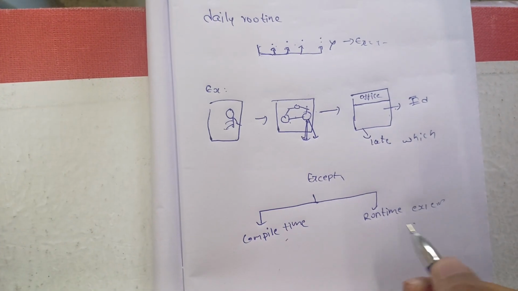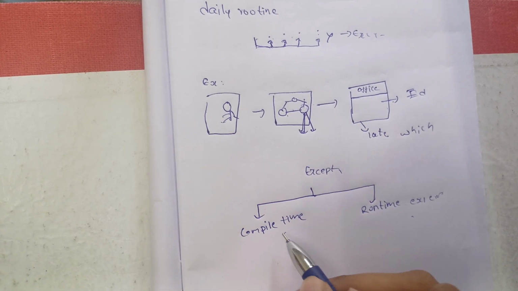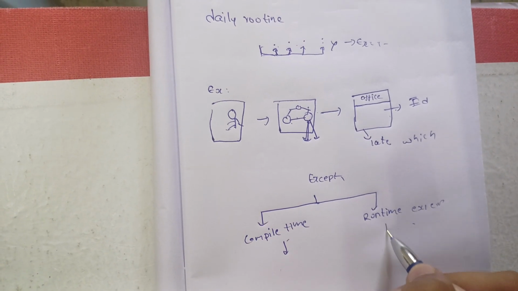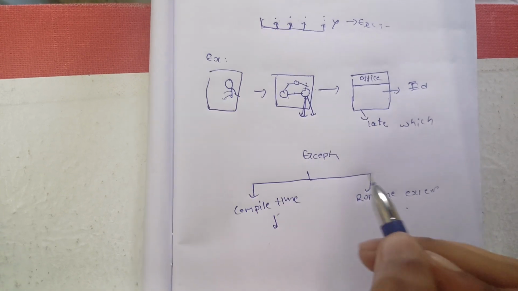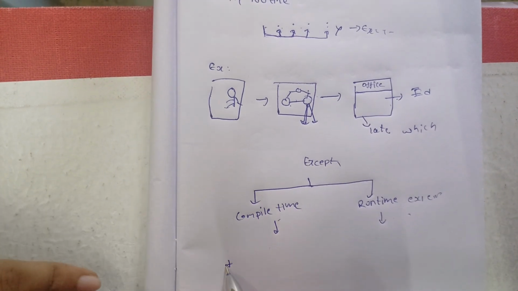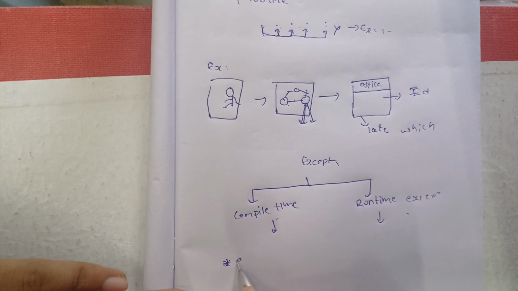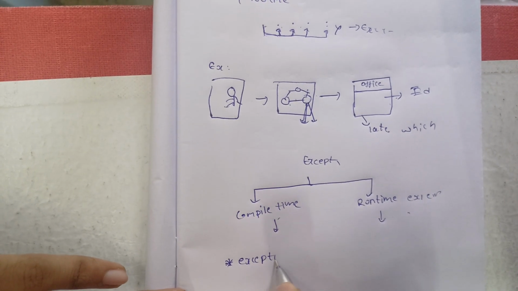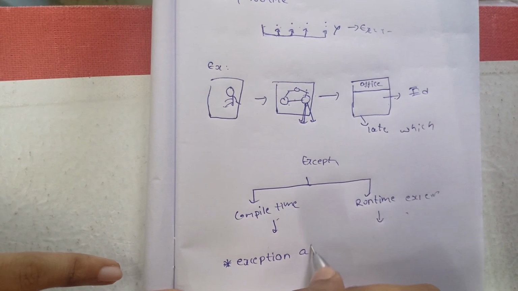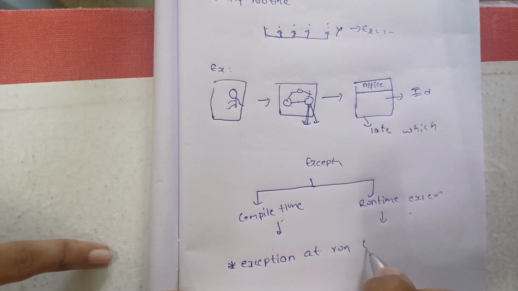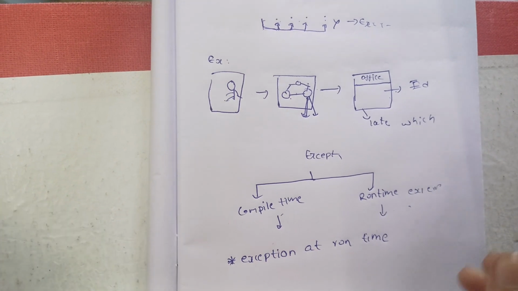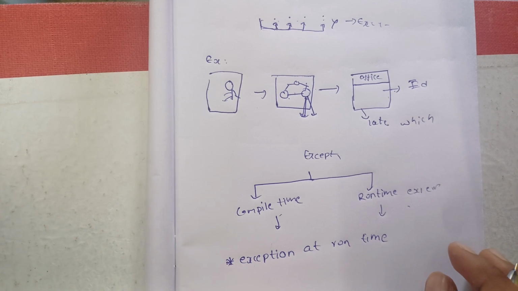This doesn't mean that the exceptions come at compiling time; the exceptions come at runtime. This is the note point that you need to know: every exception will be known at runtime only.